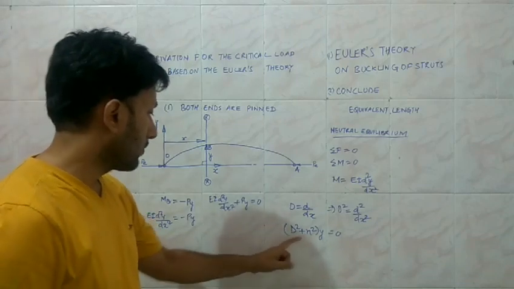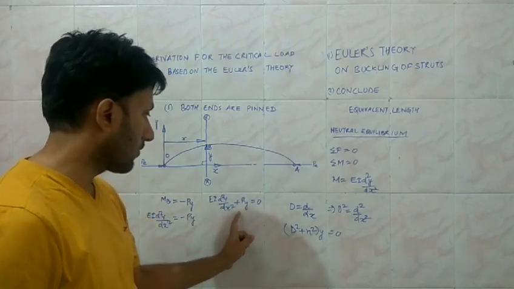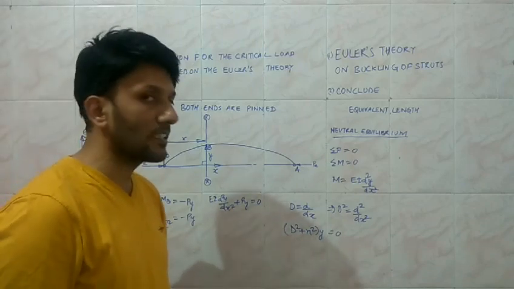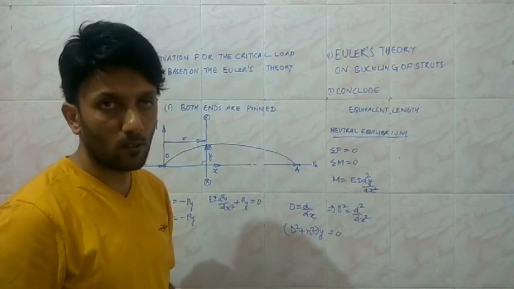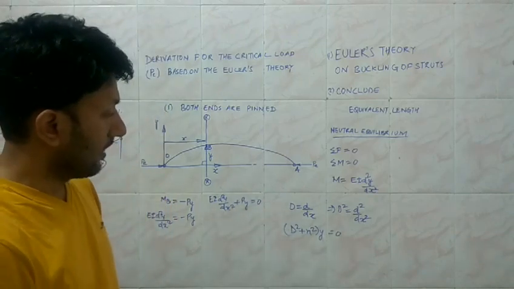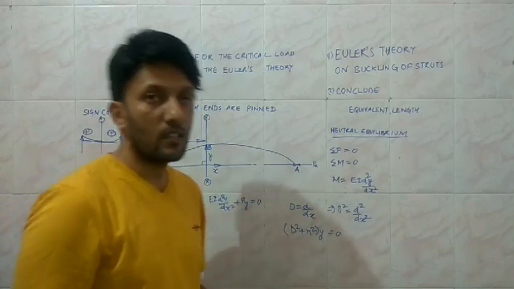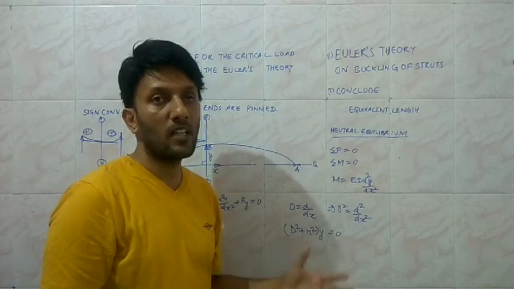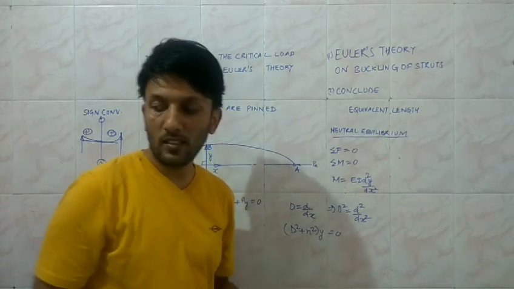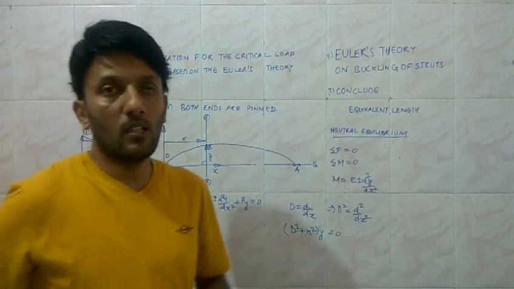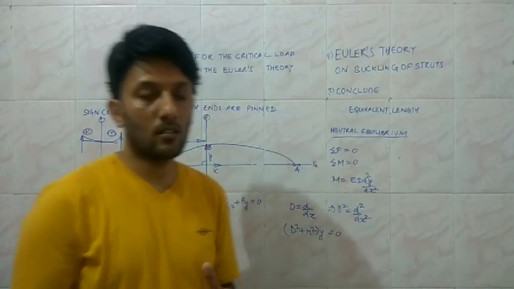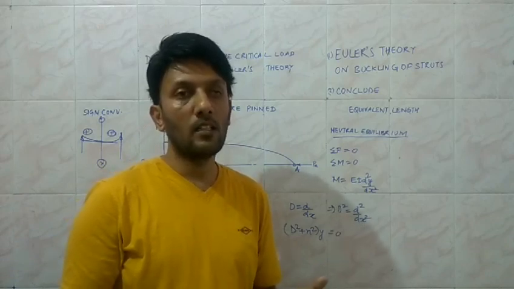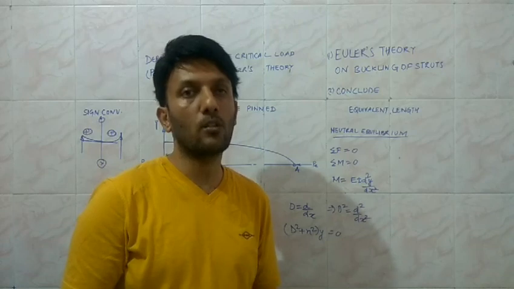So if we need to transform this equation into this form, we readily know the solution for this linear second order differential equation, which is homogeneous also. Since the sign is positive, the roots of this equation are going to be imaginary. We also know that for a second order linear differential equation, any solution multiplied by a constant is also a solution, and the linear addition of solutions is also a solution.